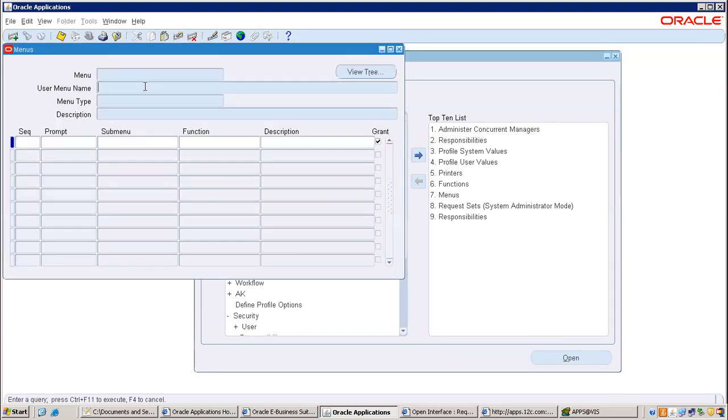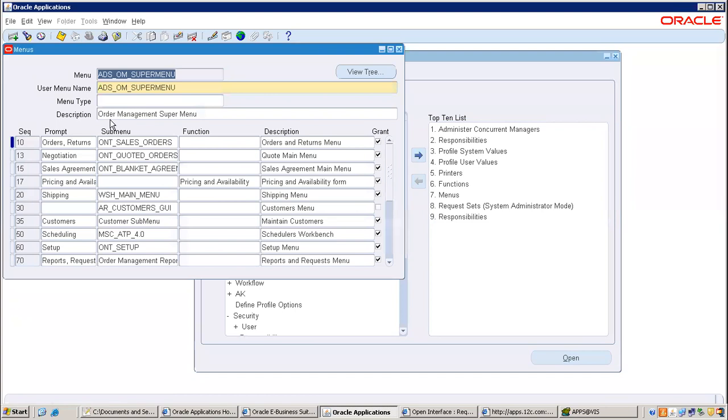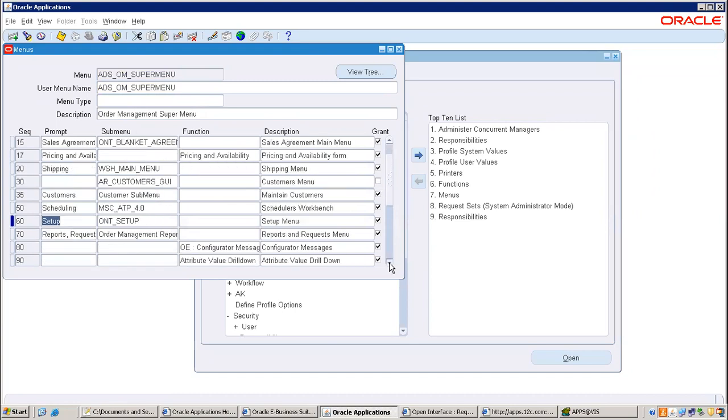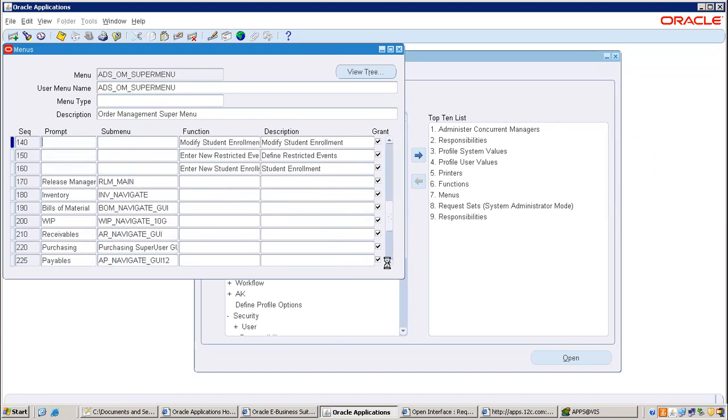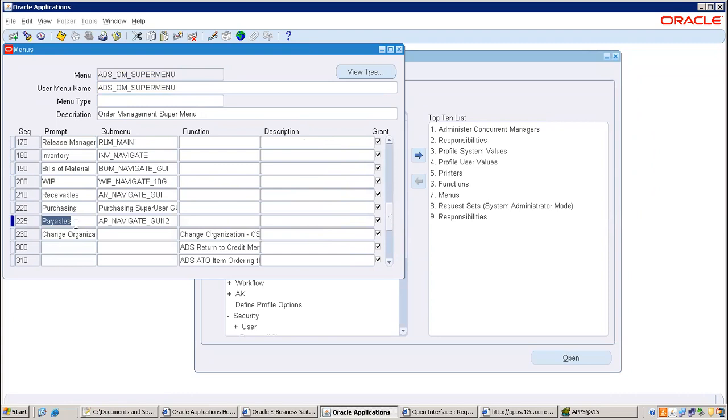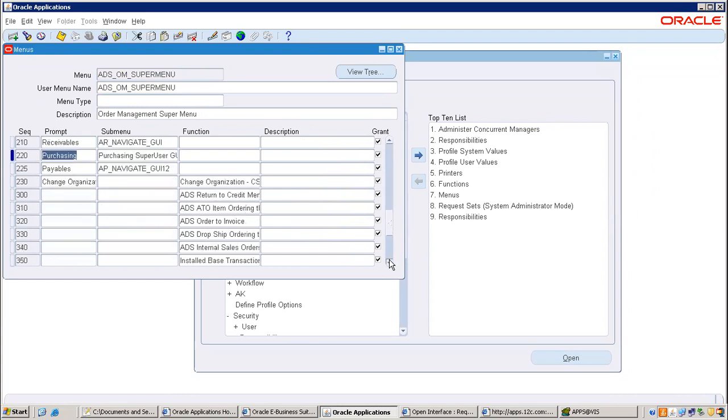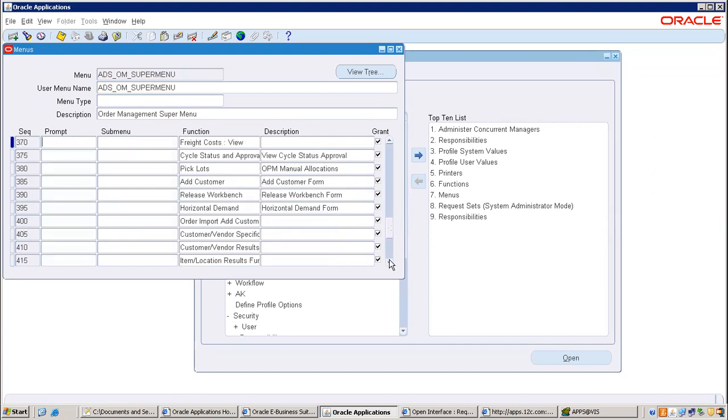So menu is also user menu. Everything is there here: order, return, sales order, shipping transactions, scheduling, setup. And in the same way, purchase order related also. These are all the payables, purchasing. Because of that only, it is giving every other function. Understood, right?